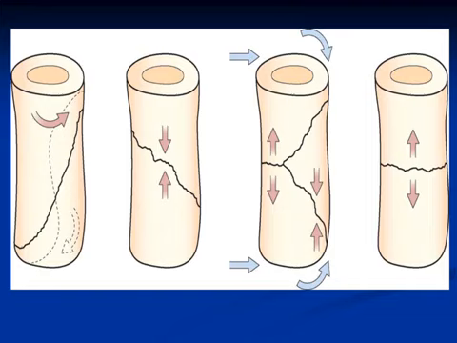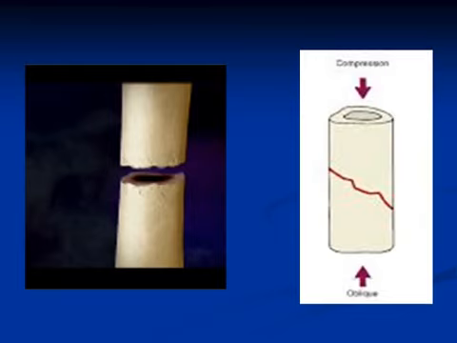As you see here in this picture, twisting force can cause a short spiral fracture. Compression leads to short oblique. Bending force causes transverse fracture with a butterfly segment separated from the original bone, and also tension force can lead to transverse. A very clear transverse fracture appears in this picture, and also there is compression force leading to short oblique.